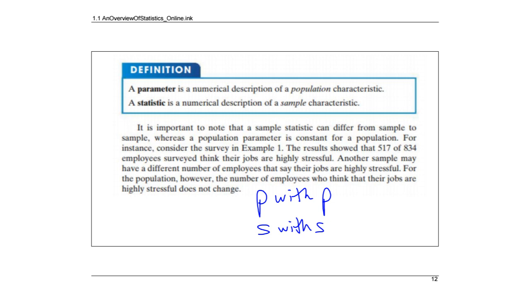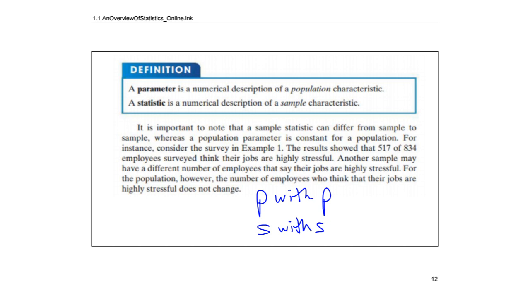Okay, so a parameter is a numerical description of a population characteristic, and a statistic is a numerical description of a sample characteristic. So that example where we talked to 834 employees, right? We surveyed them to ask if their job was highly stressful. That was a sample, right?